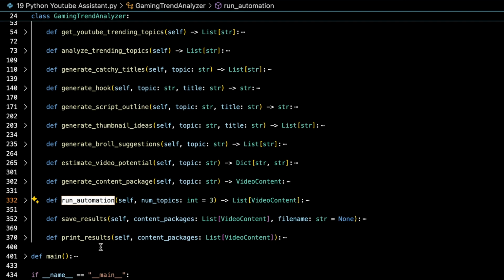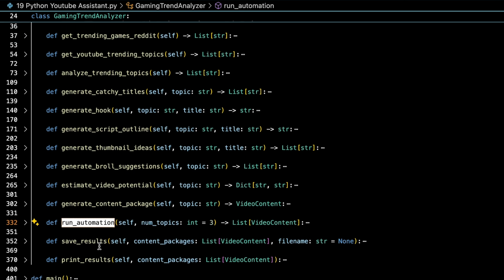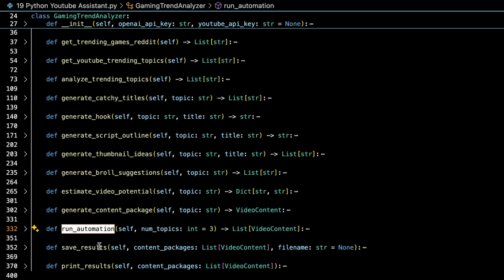You just need a $5 GPT subscription and you are good to go with the GPT API. The Reddit API is kind of free, and then you have the YouTube API. So we will see about that.